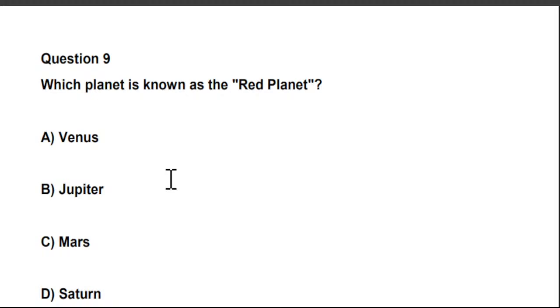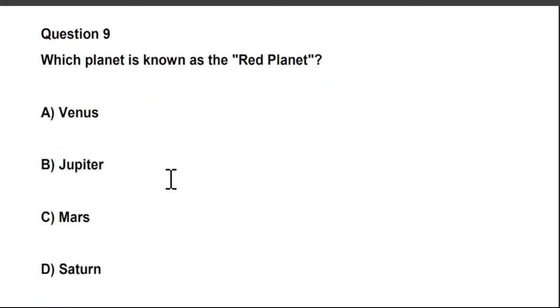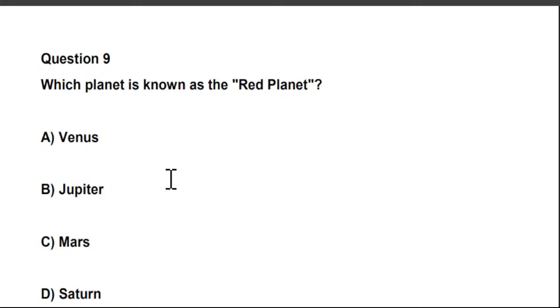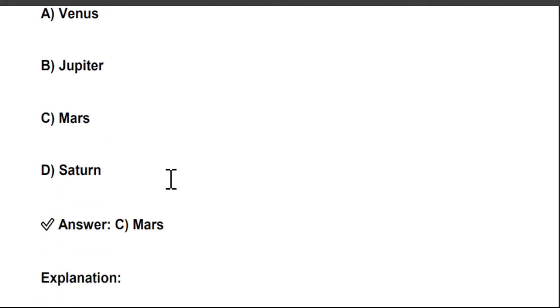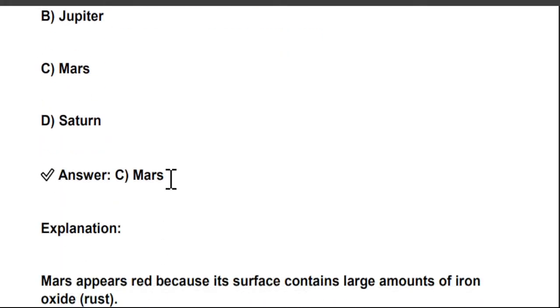A. Venus. B. Jupiter. C. Mars. And D. Saturn. So which one is known as the red planet? That is Mars. So the option C is the right answer.